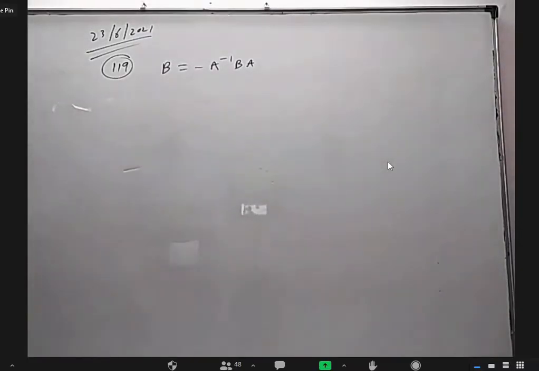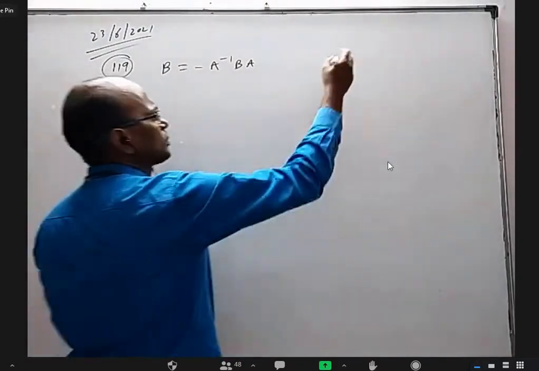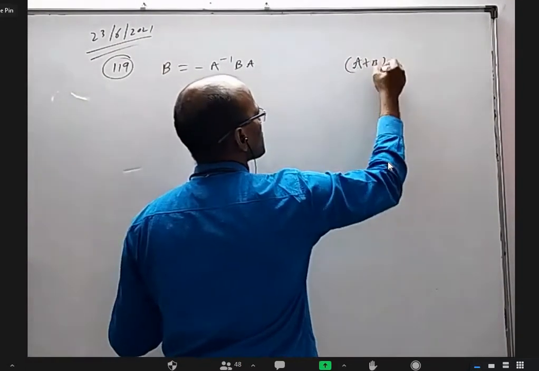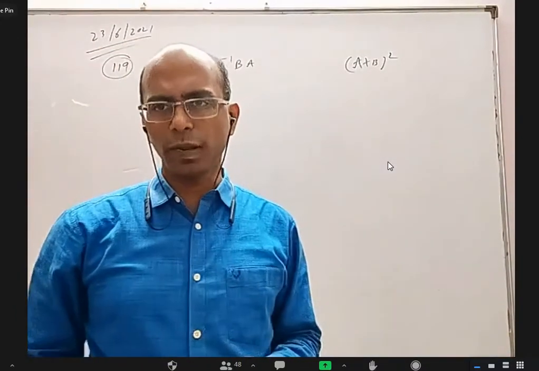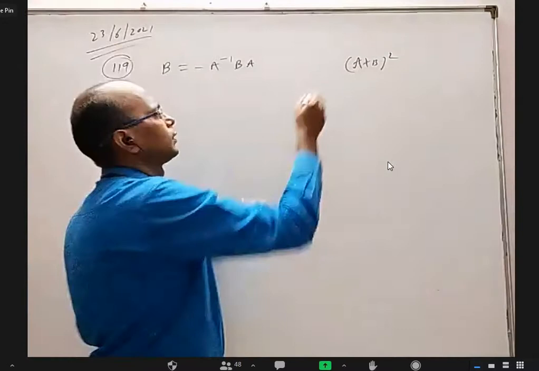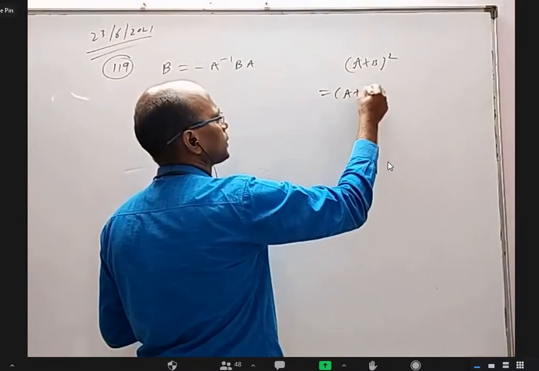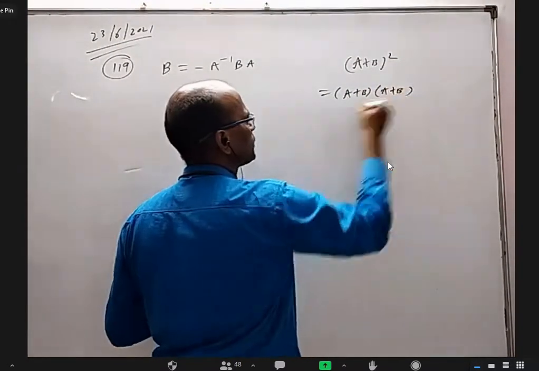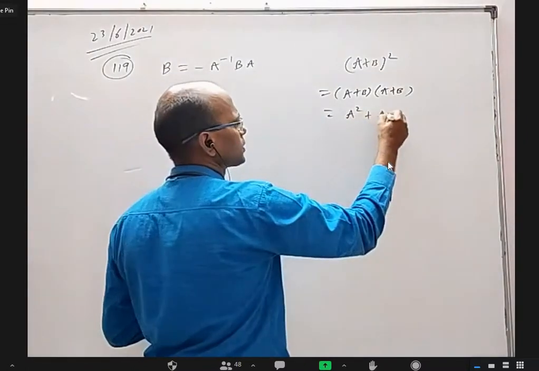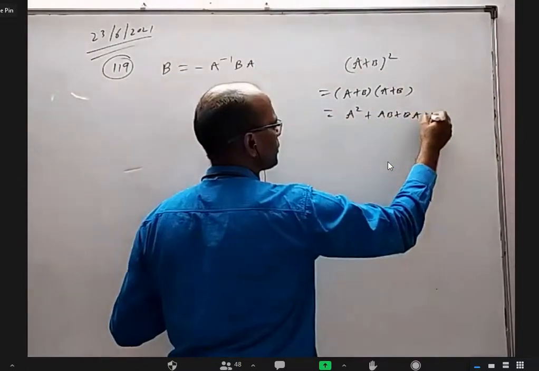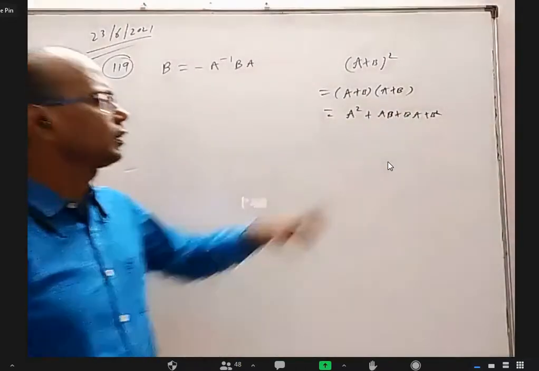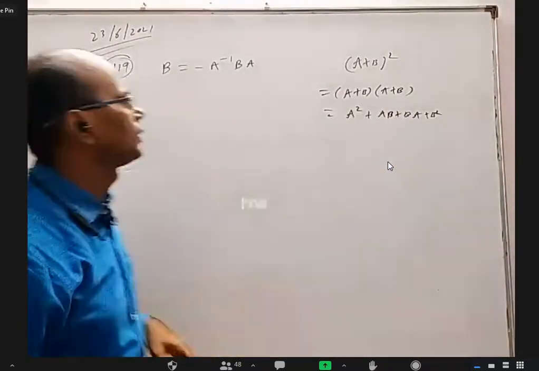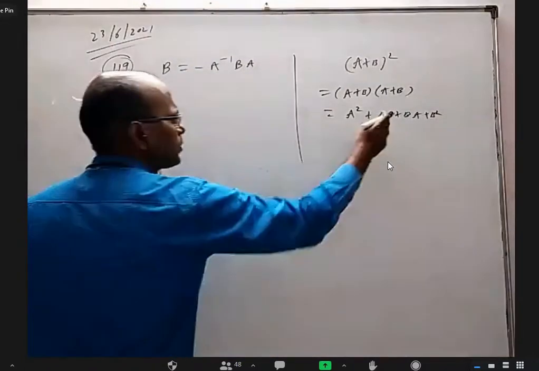Okay. Anyway, it is a very small thing. What is important here is, first point is, we all know A plus B whole square formula is not A square plus 2AB plus B square in matrices, right? Yes, sir. A square plus B square plus AB plus BA, yes, sir. Yeah, you have to write A plus B into A plus B. Expand, you will get A square plus AB plus BA plus B square. Because AB is not necessarily equal to BA, I cannot add these two and write 2AB. Then what it is, actually AB plus BA is null matrix.